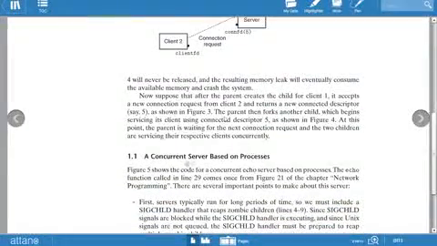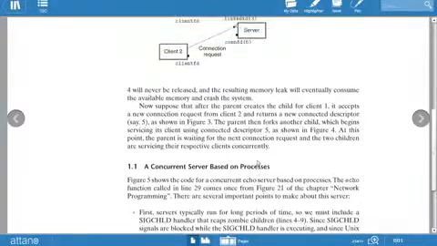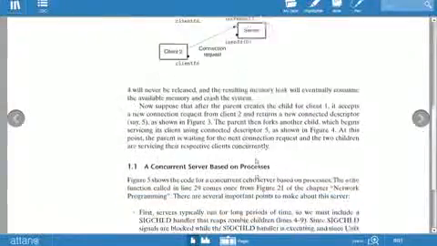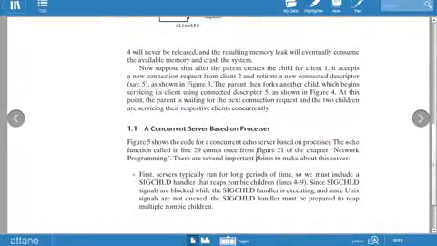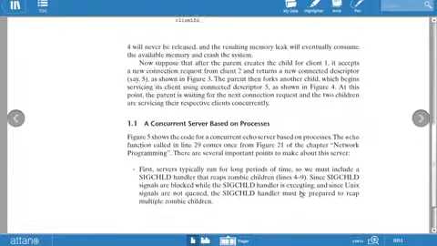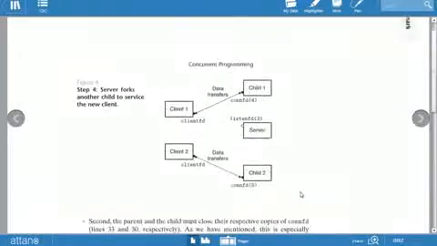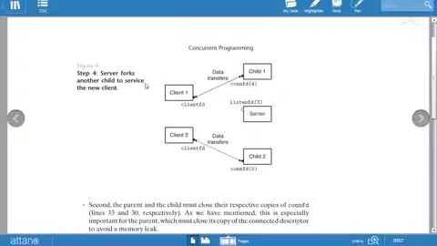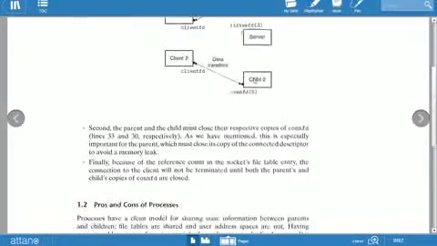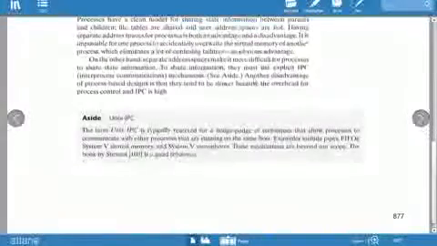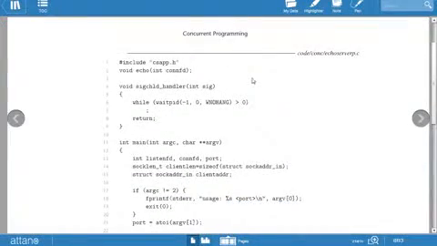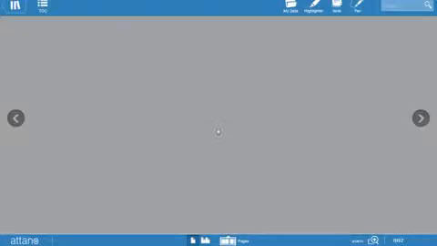The next topic is a concurrent server based on processes. Figure 5 shows the code for a concurrent echo server based on processes. First of all, the server typically runs for a long period of time, so we must include a SIGCHLD handler, otherwise it leaves zombie children. The server forks another child to service a new client. This is figure 5, showing how the echo server will maintain the clients.